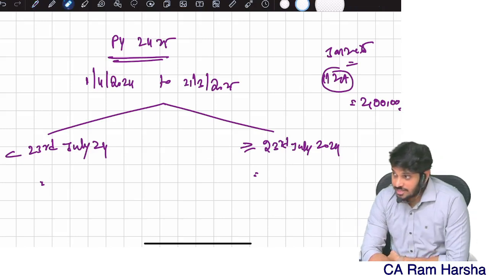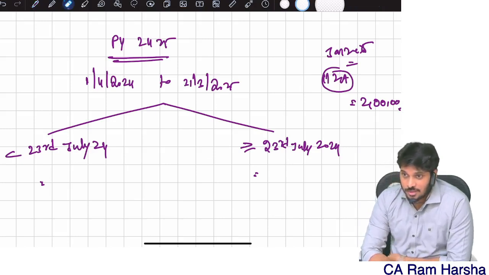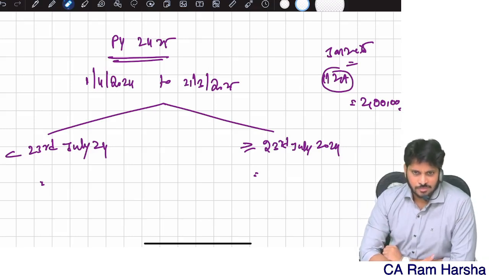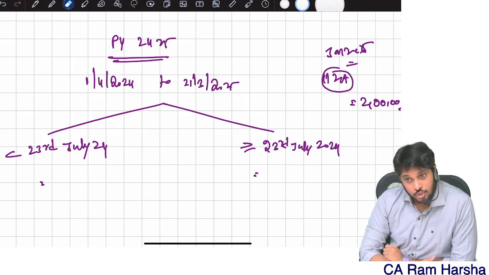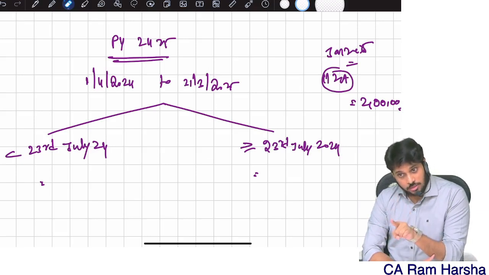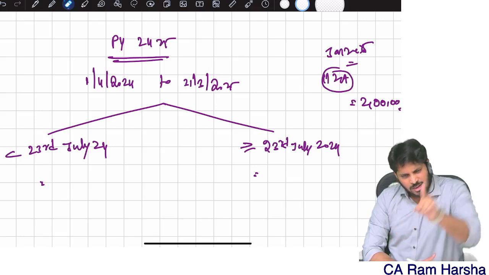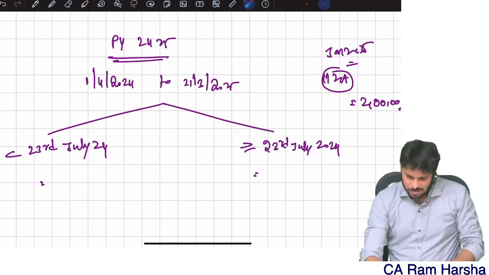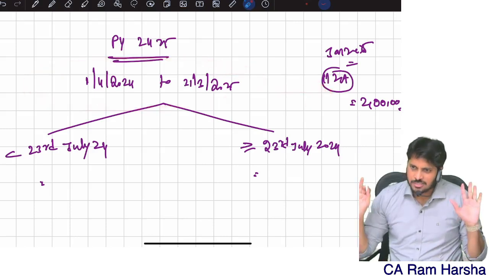But for the May 25 exam purpose, what is it? Suppose I got a capital gain, the same 2 lakhs profit for the total year. I will not compute tax directly. First I will see how much profit I got before 23rd July, but on or after 1st April.